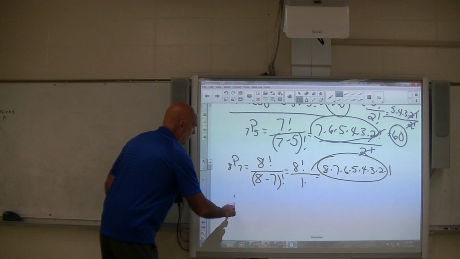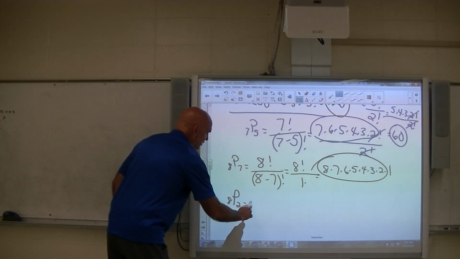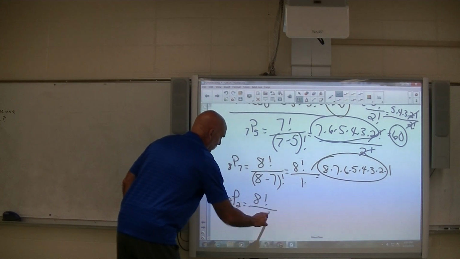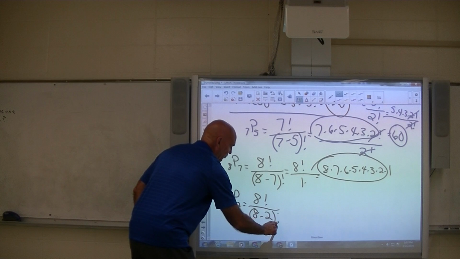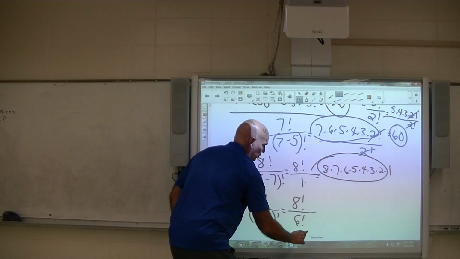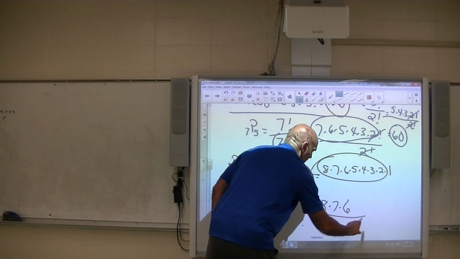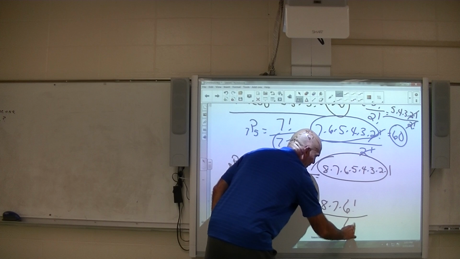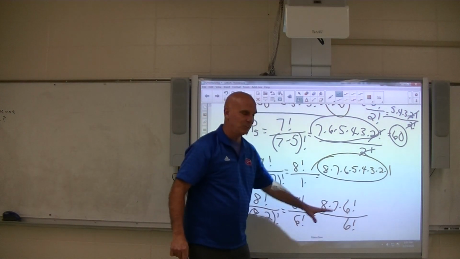If you had permutations of 8 things taken 2 at a time, let me show you how you can do this a little bit easier. 8 minus 2 factorial down here is 6 factorial. When you have 8 factorial over 6 factorial, you can do it like this: 8 times 7 times 6, and then you can just stop right here, because at the bottom you have 6 factorial, at the top you have 6 factorial.